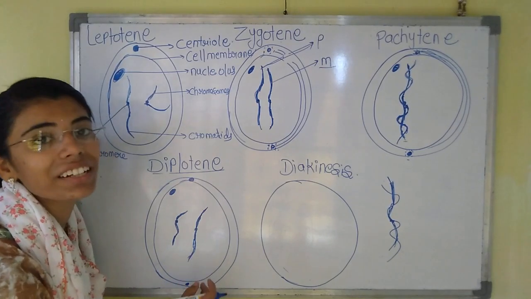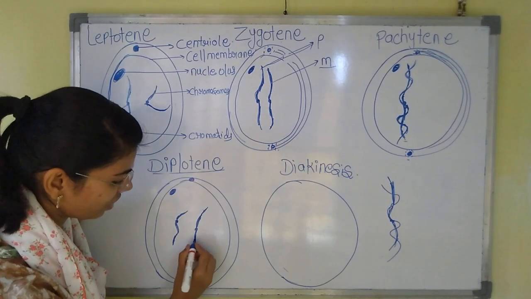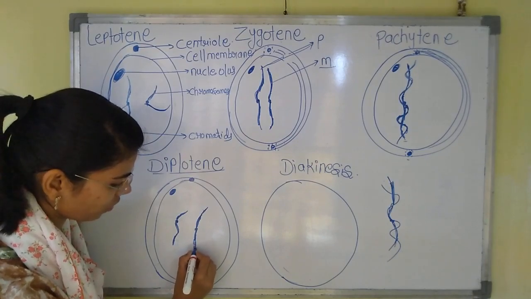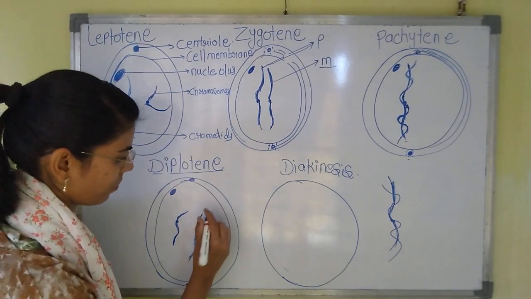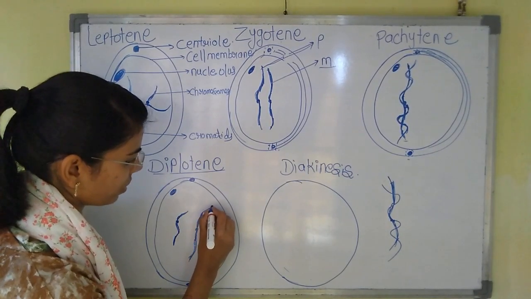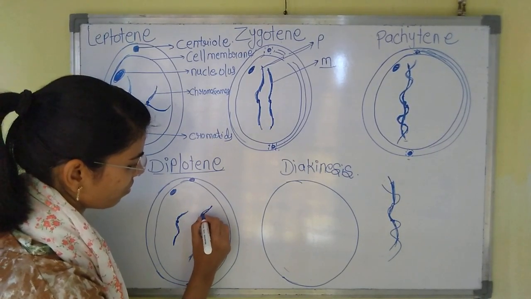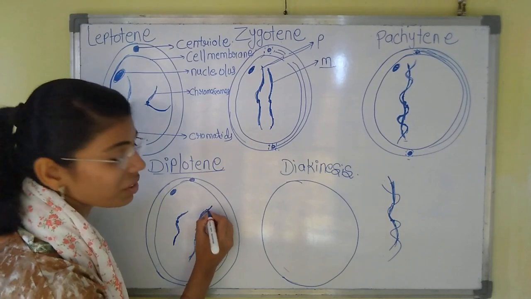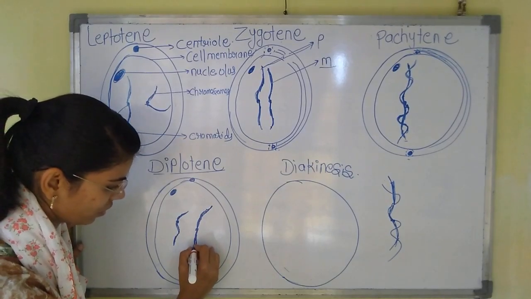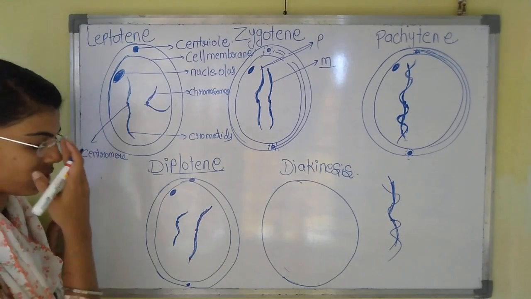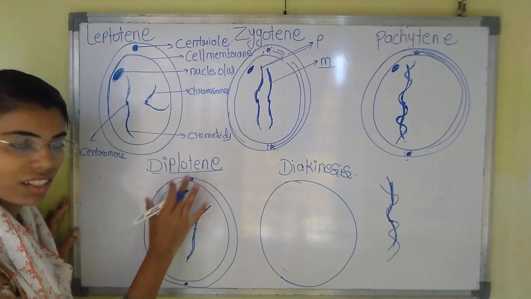I don't have a color pen, so that's why I will draw the change of the chromosomes in this manner. If there had been color pens it would be easy for you to understand, but now I will tell you in this manner. Okay, so now consider.